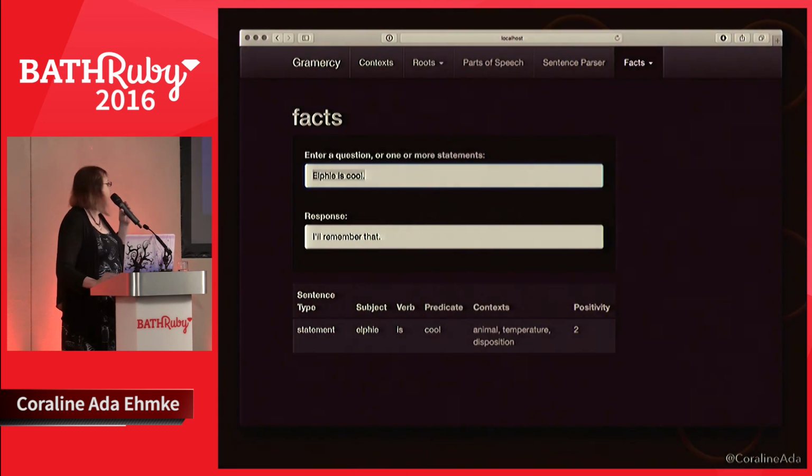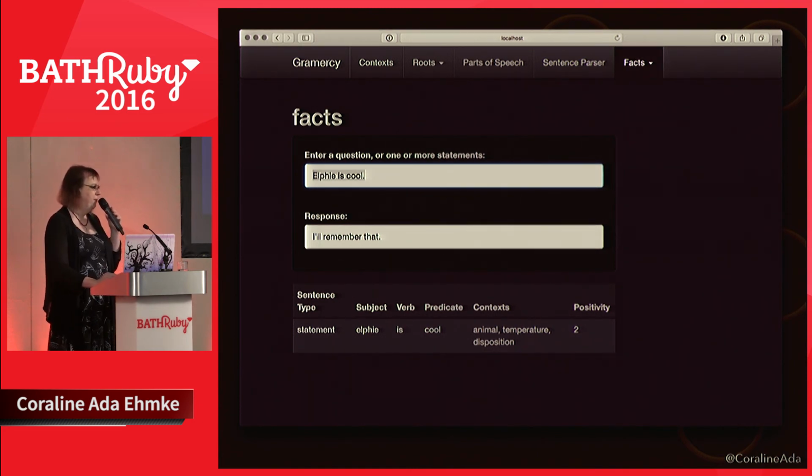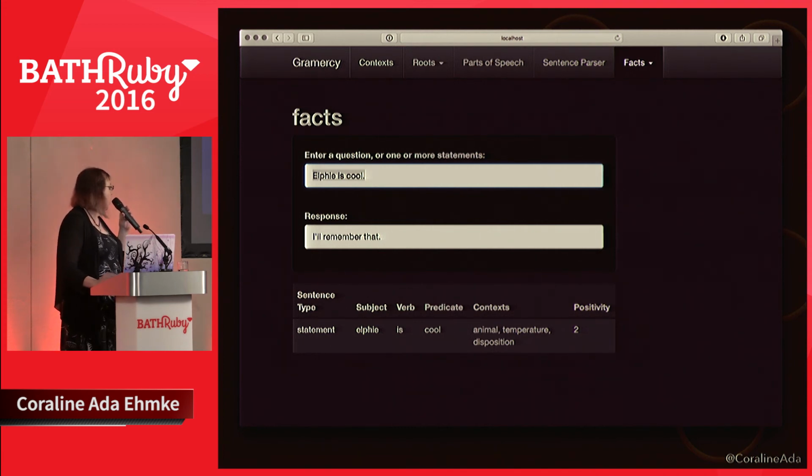We can also add new facts by making declarative sentences. "Elfie is cool," and the response is, "I'll remember that." If we take a look down at the bottom at how it parses the sentence, it knows that it's a statement. The subject is Elfie, the verb is, the predicate is cool. For the context, she knows it's an animal because the fact about Elfie is that she's a cat, and a cat is a mammal, and a mammal is a living thing.